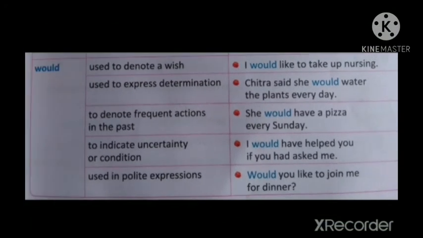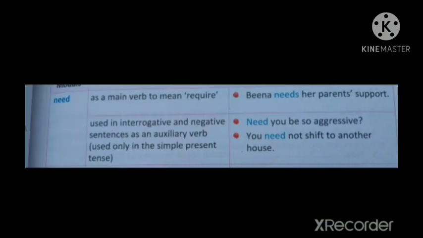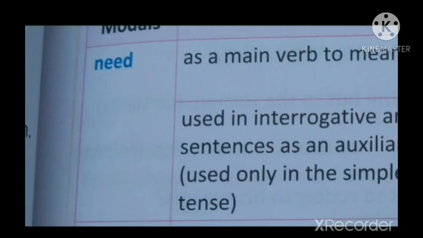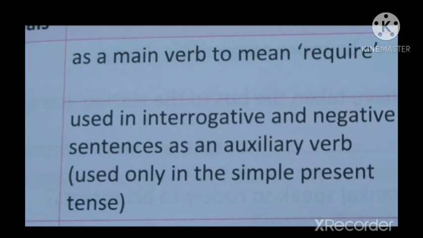Next one, need. Here, the function of need is it is used as a main verb to mean require. Earlier I told you modals can be used as helping verbs, but in the case of need, it can be used as a main verb. The meaning of that need is require. If it is used as a main verb, then the meaning is require.